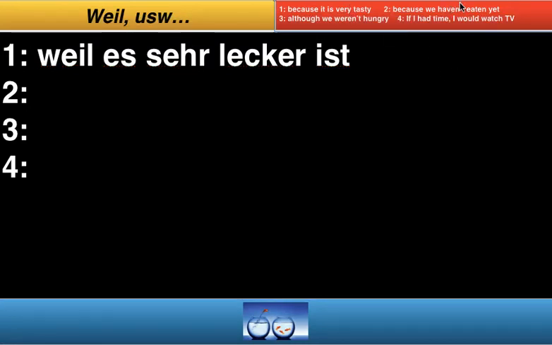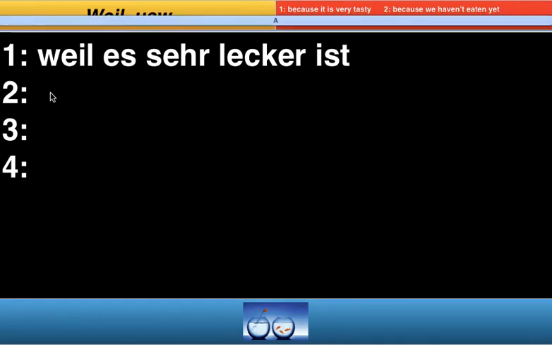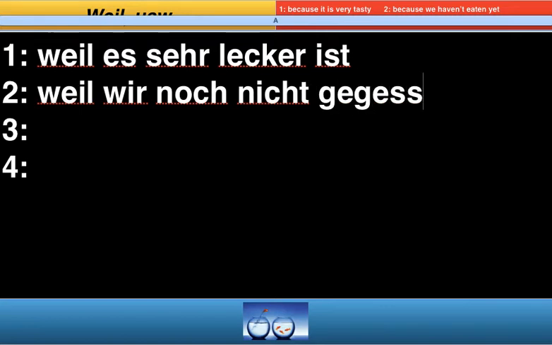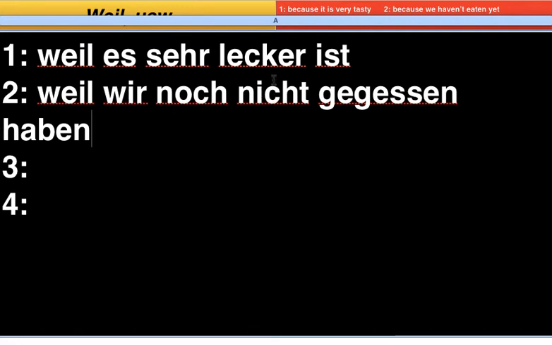Number 2. Because we haven't eaten yet, so a more complex sentence using weil. So, weil, now we haven't eaten yet. So the "have" is going to end up at the end of the sentence. So, weil wir, now, not yet is noch nicht. Weil wir noch nicht, and then the past participle, eaten, gegessen, which was originally at the end of the sentence, comes next. So you've got gegessen, and then we have haben just here. Weil wir noch nicht gegessen haben.